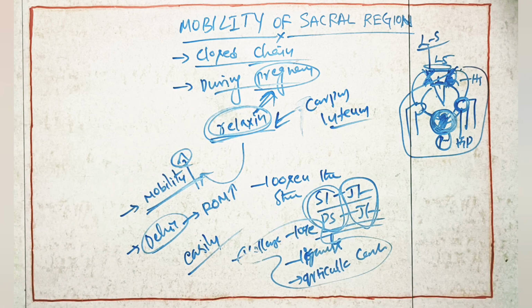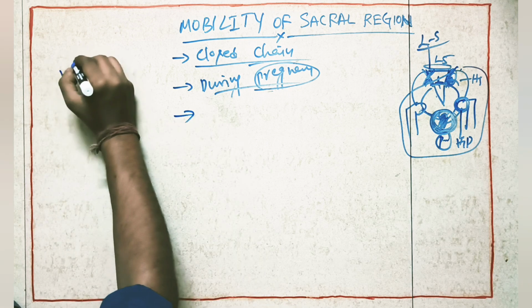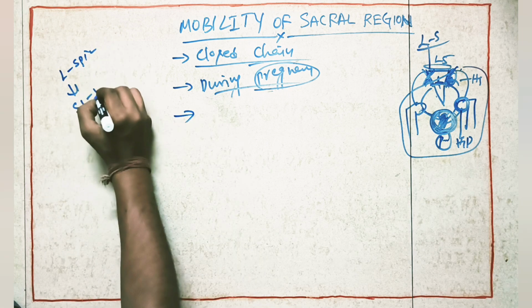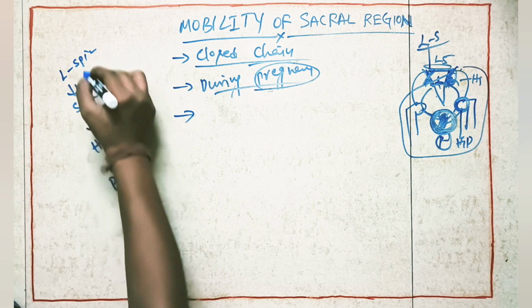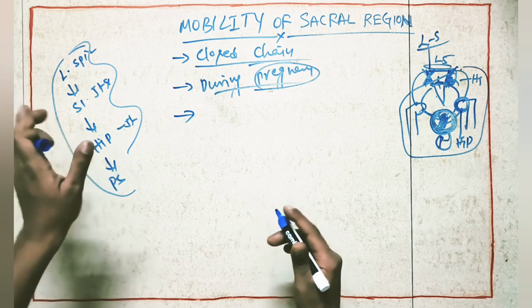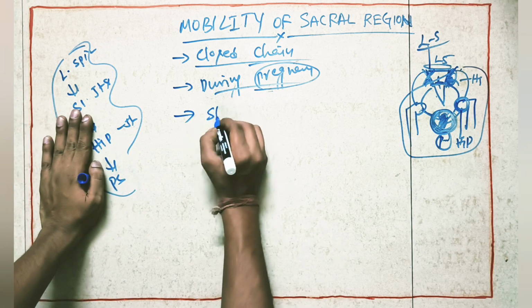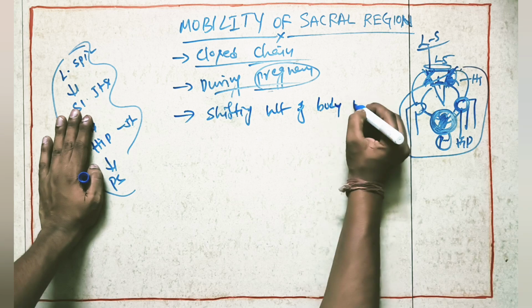And one more special point. We know that the lumbar spine, SI joints, hip joints, and pubic symphysis joint are all closed chain structures. All these structures are closely linked to each other. Because of that, when we are shifting the weight of the body to one leg,